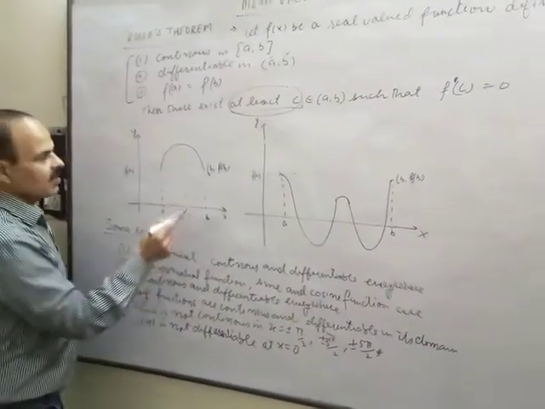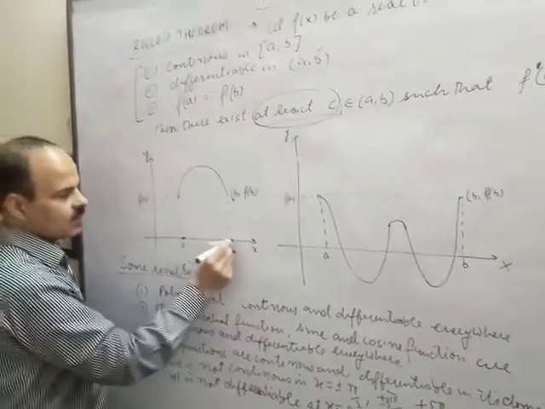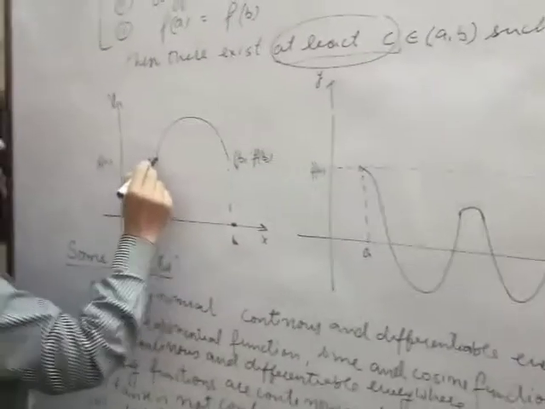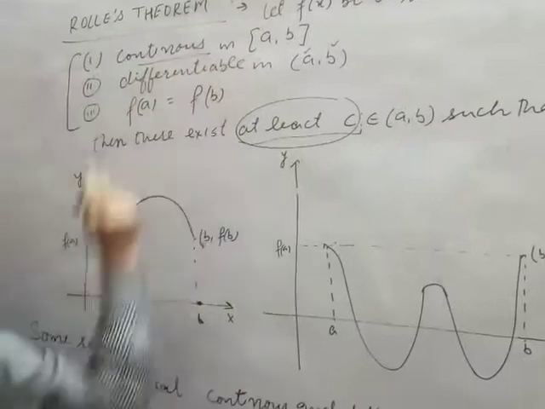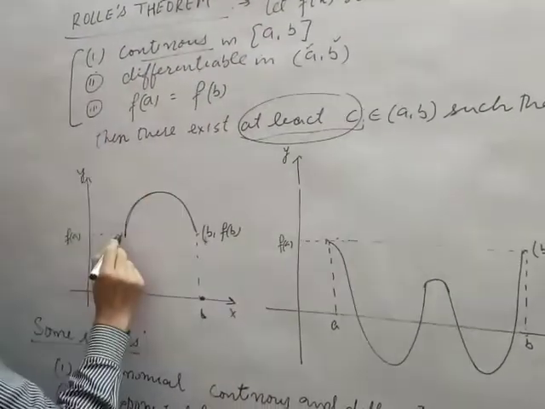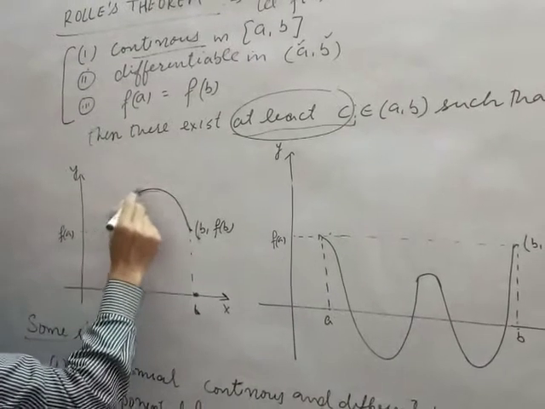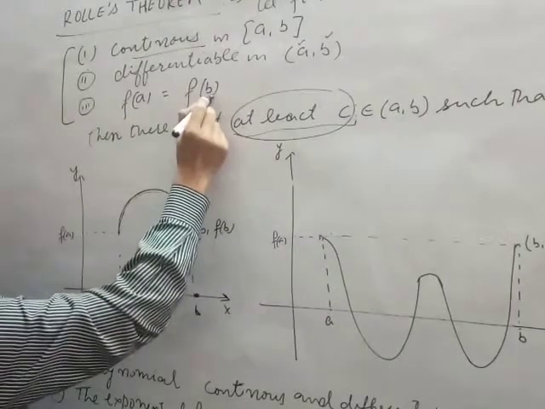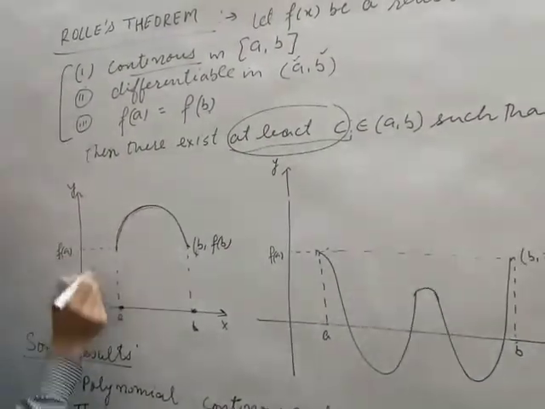Geometrically, you can see this is point A on the x-axis. There are two values of x, a and b, and the function is continuous, so the first condition is satisfied. The function is differentiable at all points; we can draw tangents at all the points except at the endpoints. And third, f(a) should be equal to f(b). f means the value of the function on the y-axis.